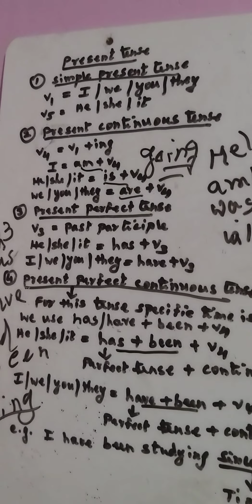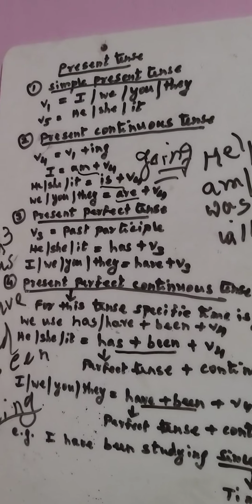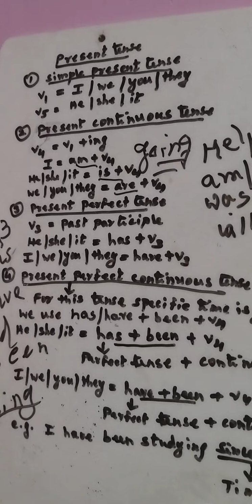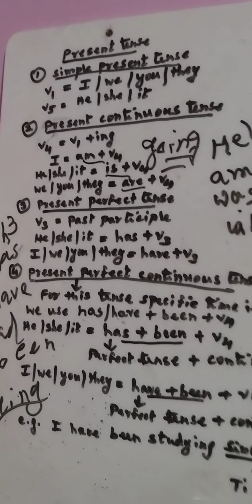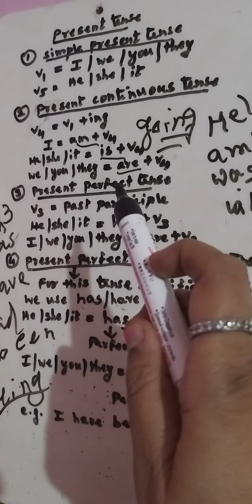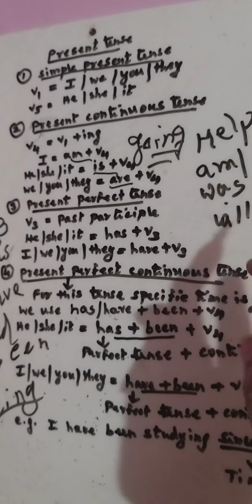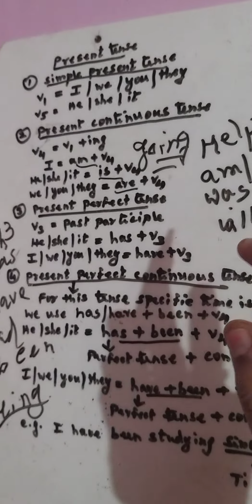So what will you say? I am going to school. He, she, it is going to school. We, you, they are going to school. Okay. Present perfect. Perfect means the action is now completed. That means I have already gone to school.